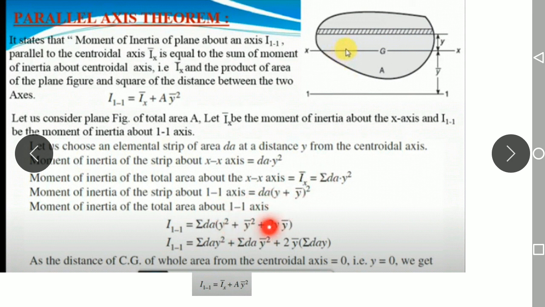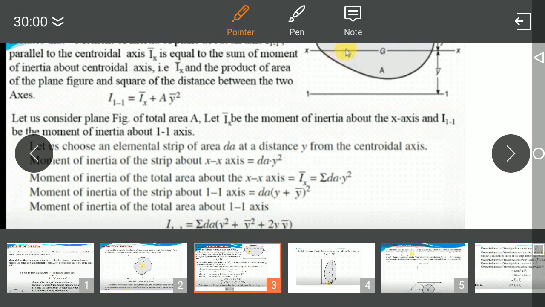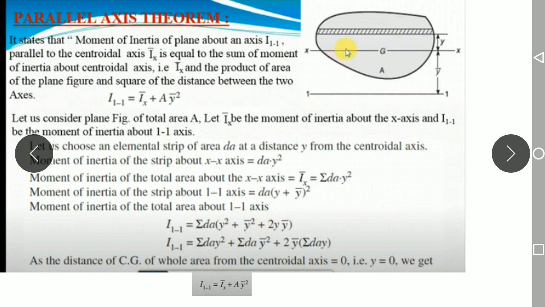I11 is nothing but the moment of inertia about the section 1-1. Using a square plus b square plus 2ab, just open the bracket here. Now y is the distance with respect to the centroidal axis, which is considered as 0. Just substitute y equal to 0 in this term. The remaining is summation of dA into y square and summation of dA into y bar square.